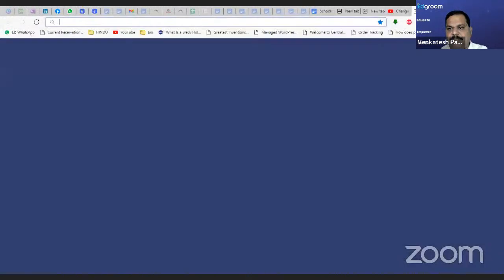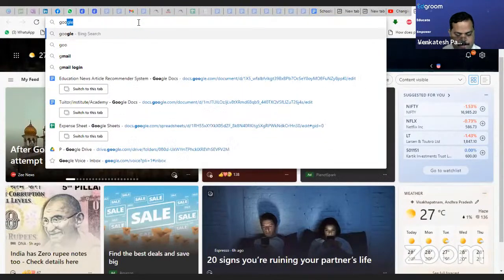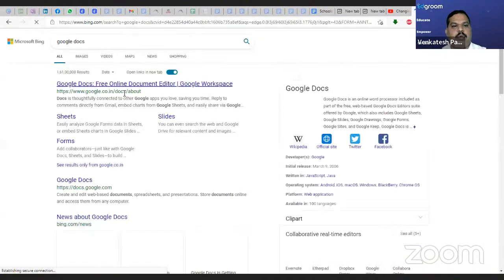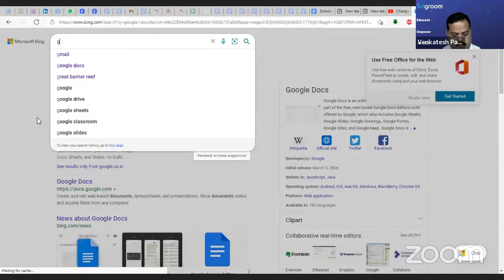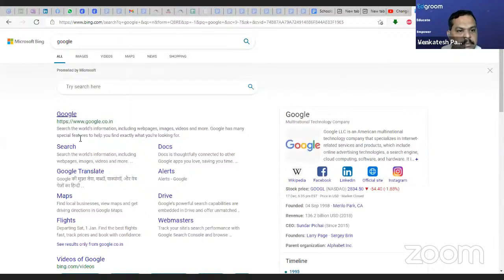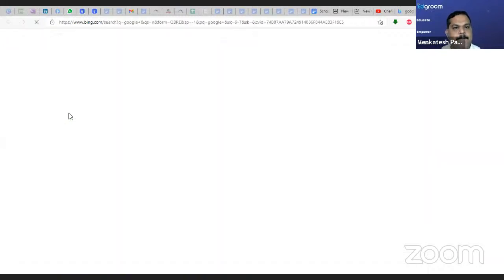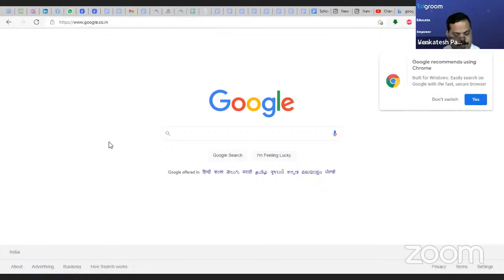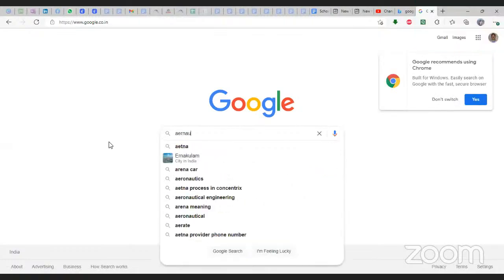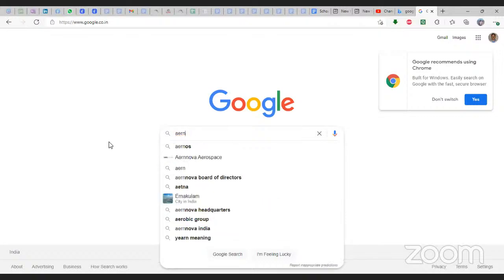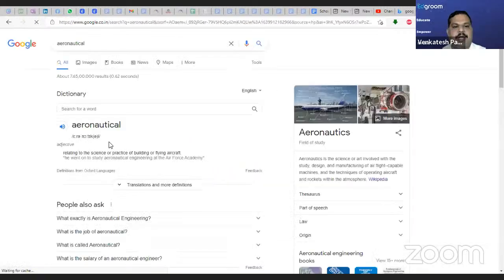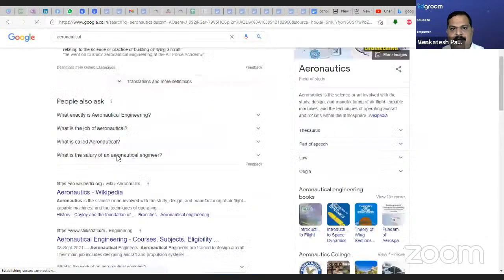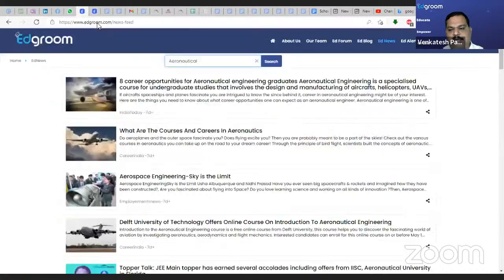Suppose I do the same search in Google. If you go to the Google website, let's say google.com, and I keep the same aeronautical engineering, look at the content you see here, and the same word when I search here, you see the difference.